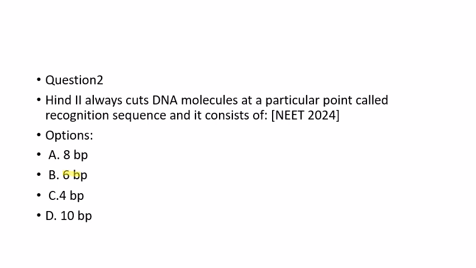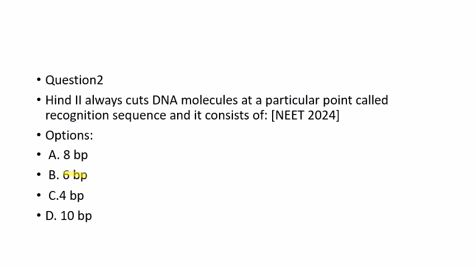So why is this option correct? Anybody will answer me for this? The correct answer is option 2, because the first restriction endonuclease, HindII, whose function mainly depends on a specific DNA nucleotide sequence, was isolated. It was found that HindII always cuts DNA molecules at a particular point by recognizing a sequence of 6 base pairs.